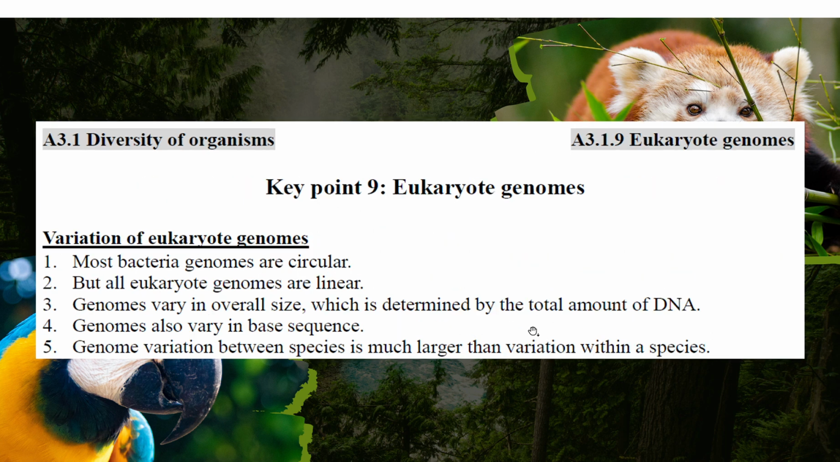Variation of eukaryote genomes. Most bacterial genomes are circular, but for us, eukaryote genomes are linear. A genome may vary in overall size, which is determined by the total amount of DNA. And a genome can also vary in the base sequence, of course.